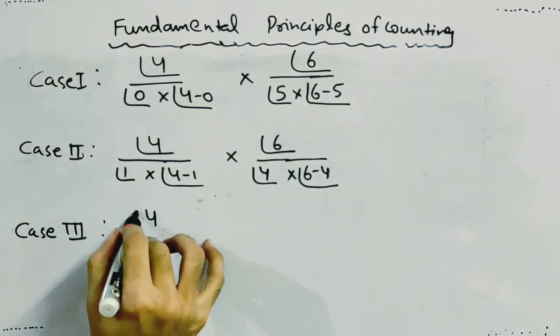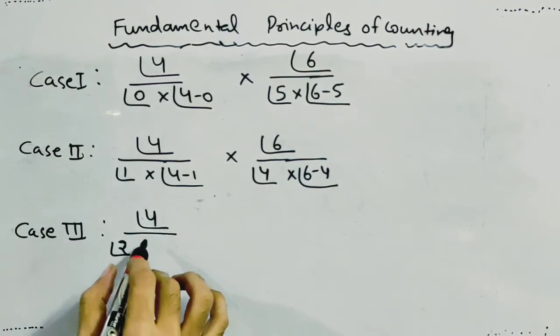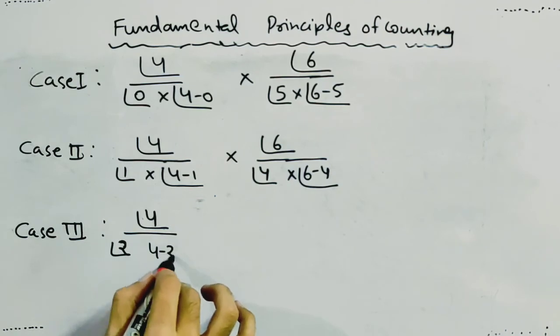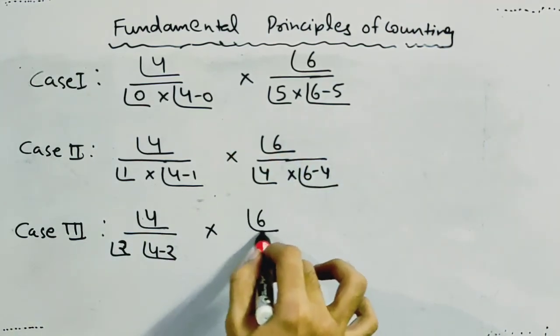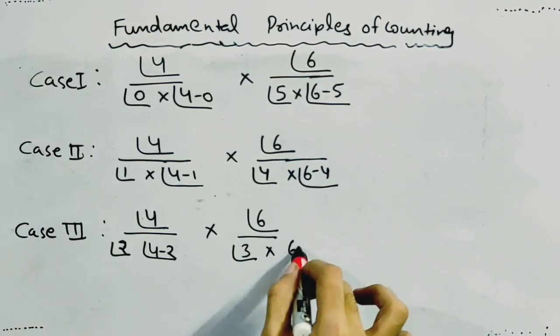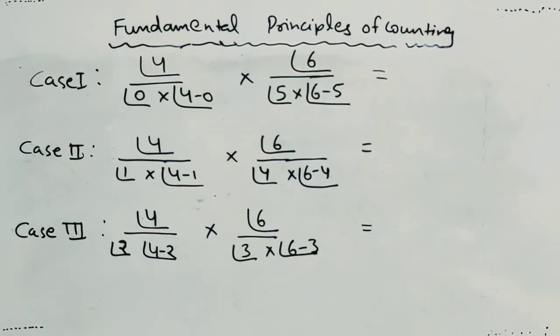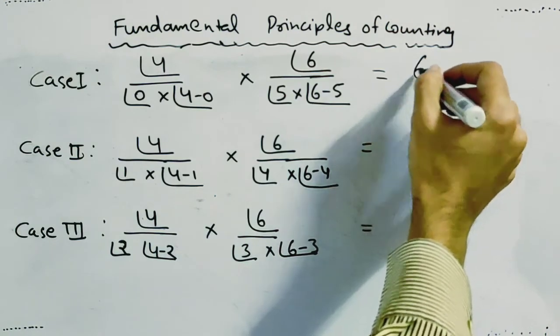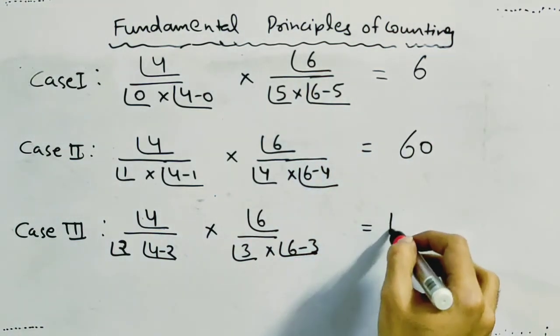And for case 3, 4 factorial divided by 2 factorial, 4 minus 2 factorial multiplied with 6 factorial divided by 3 factorial multiplied with 6 minus 3 factorial. After calculation, this will come out to be 6, 60, and this will be 120.